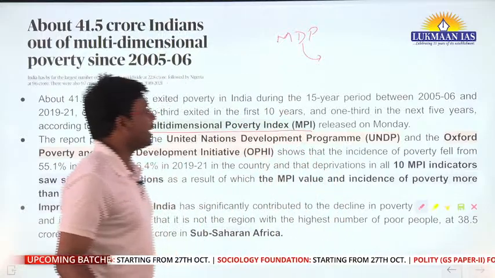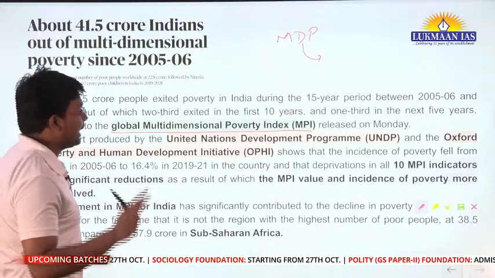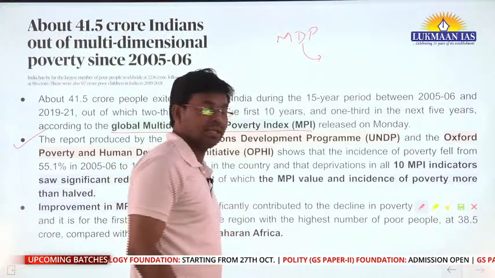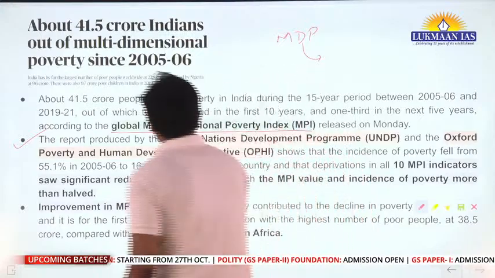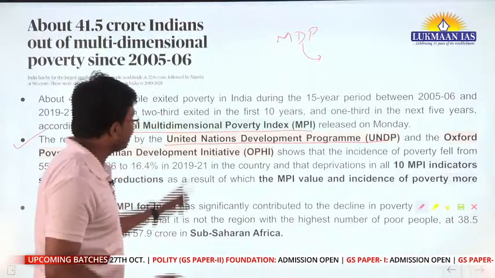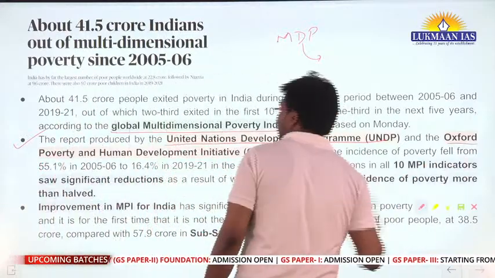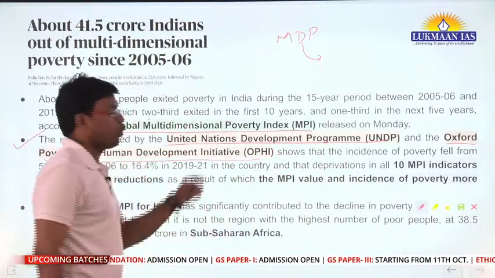So recently a report has been released. The Global Multidimensional Poverty Index was released on Monday. Monday means yesterday this particular report has been released. And which organization releases this report? This report is released by the United Nations Development Program, UNDP, and the Oxford Poverty and Human Development Initiative. In short, it is known as OPHI.